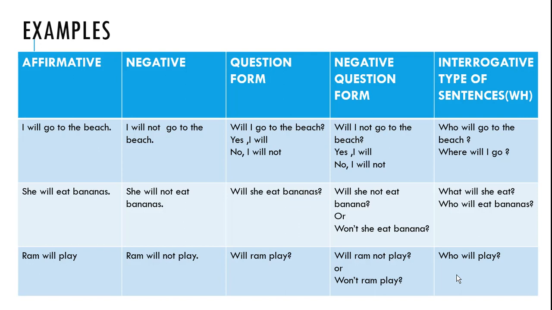Now here is the affirmative sentence: I will go to the beach. I will not go to the beach. Will I go to the beach? Yes, I will. No, I will not. Instead of will not you can use won't also. I won't. Now the negative question form: will I not go to the beach? And the interrogative type of sentence: who will go to the beach? Like that you can see more examples.